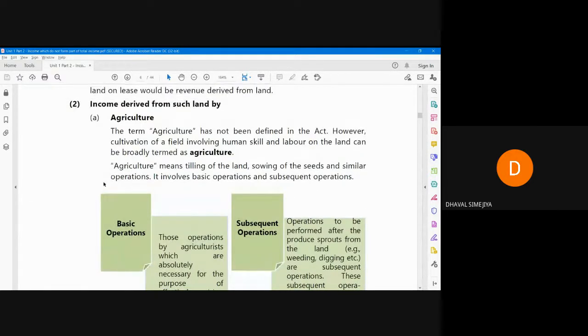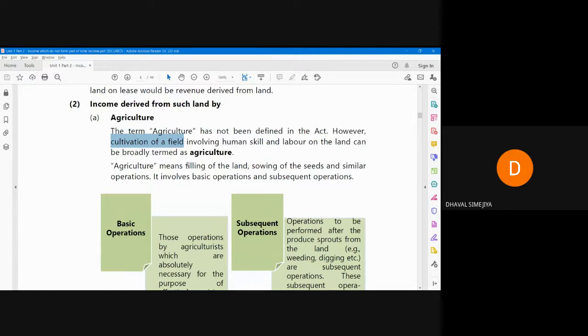Now, what is the meaning of agriculture? Let's read once. The term agriculture has not been defined in the Income Tax Act 1961. However, the cultivation of field involving human skills and labor on the land can be broadly termed as agriculture.